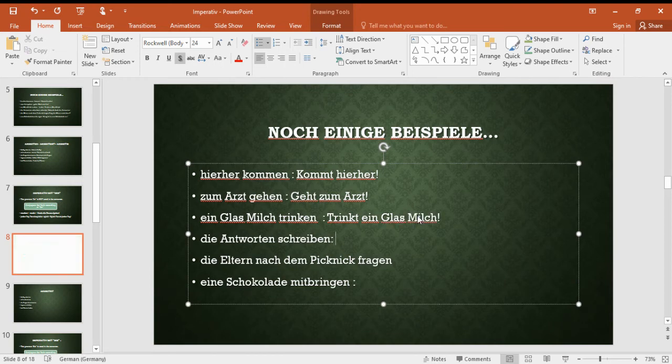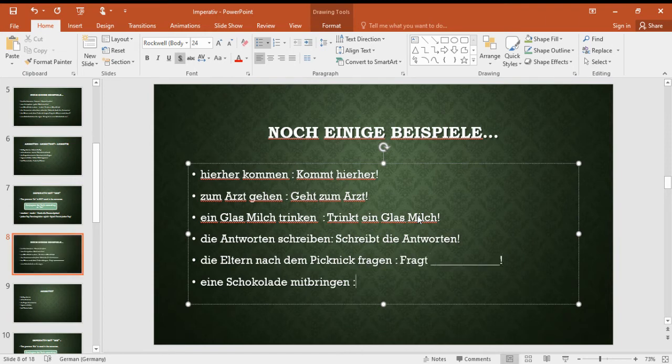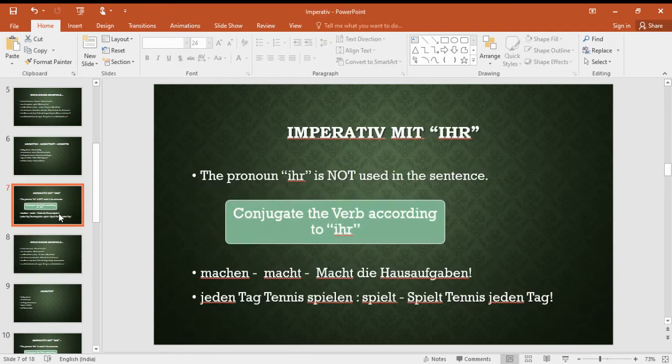Die Antworten schreiben will become schreibt die Antworten. And die Eltern nach dem Picknick fragen will become fragt die Eltern nach dem Picknick. Eine Schokolade mitbringen will become bringt eine Schokolade mit. Okay? Simple. So the ihr form is very simple. The verb conjugation for ihr itself is the imperative form for ihr.